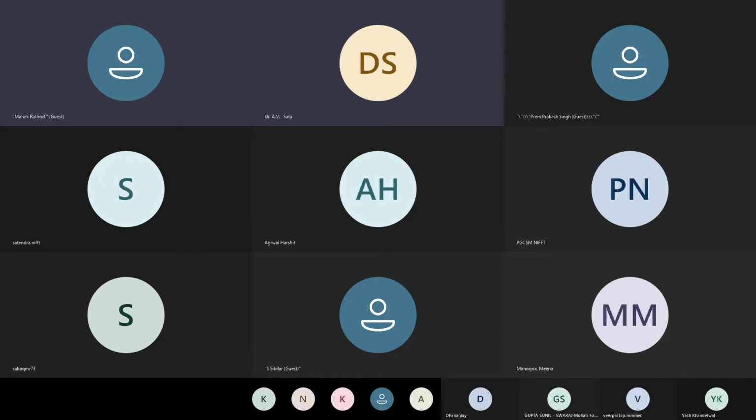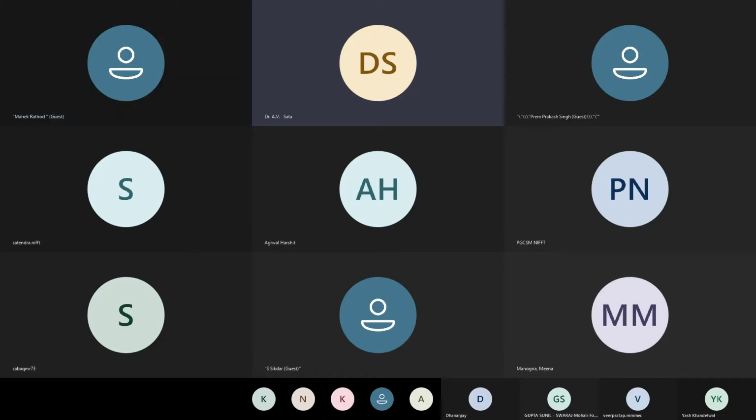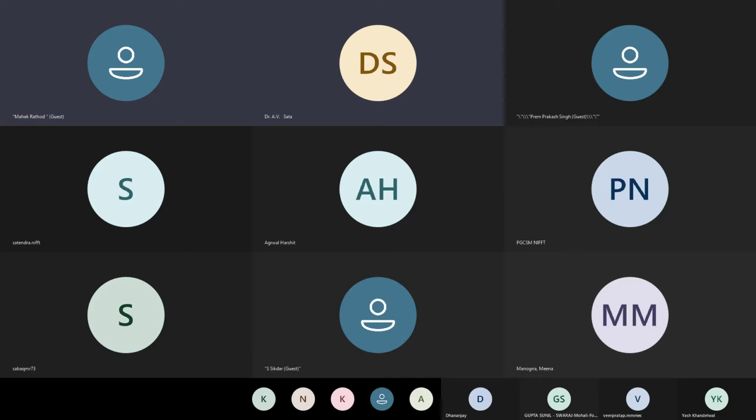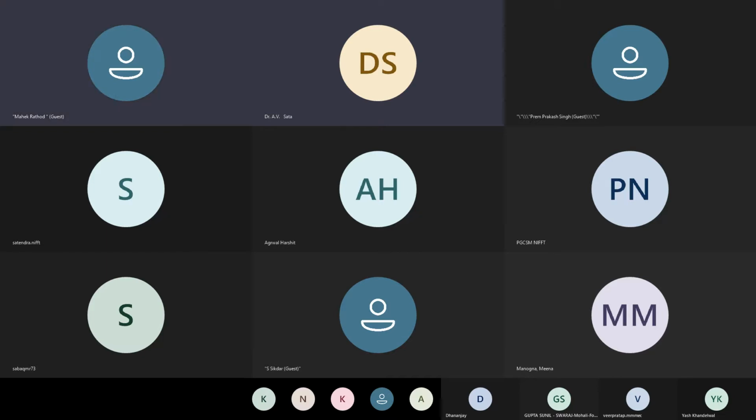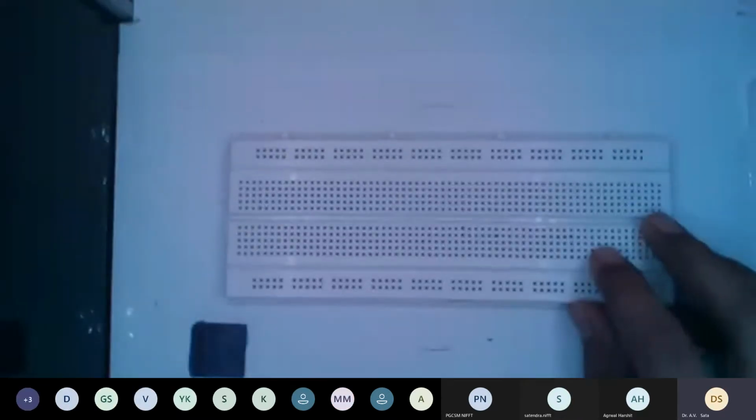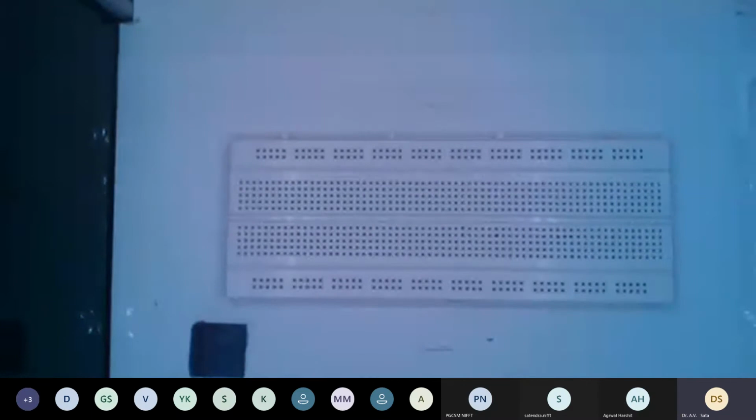Come out from the sharing mode, and start to share again. Is it visible now? Yes, now it is visible. Perfectly fine. Okay, go ahead.